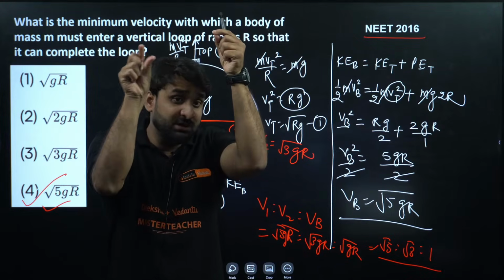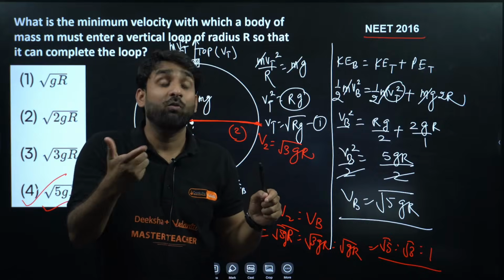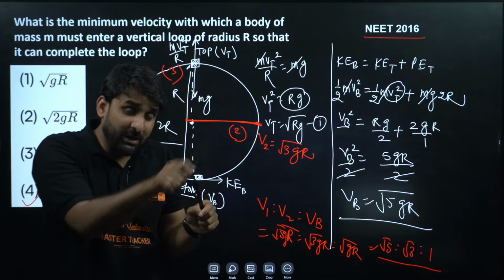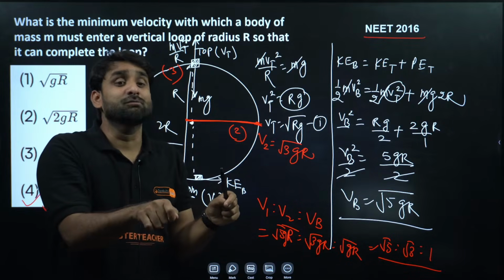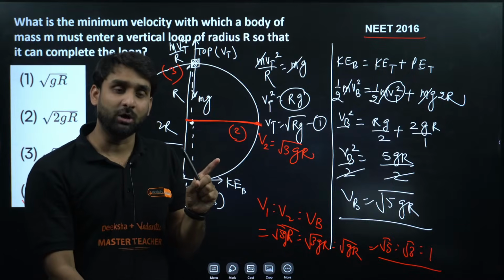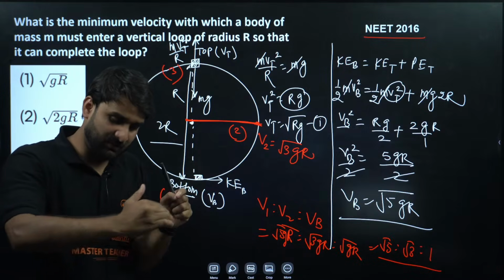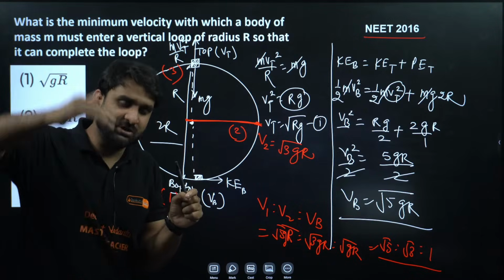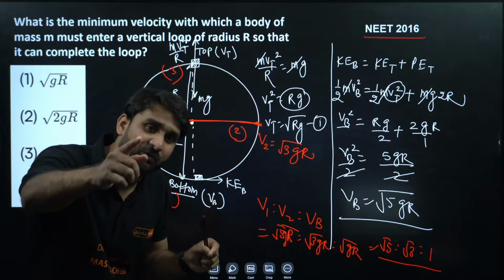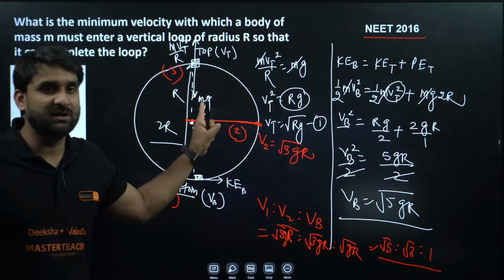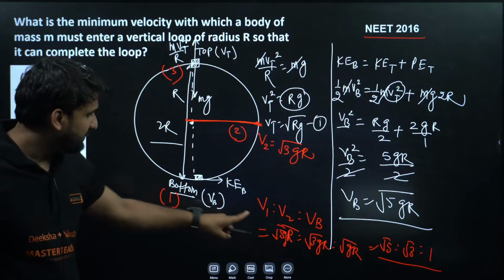At the top position the stone will be a bit more visible. Why? Because when a body goes in vertical circular motion, the speed is maximum at the bottom, and as the bob goes in the upward direction, the speed gradually decreases. That's why the speed at the top is under root gr only. The speed at the bottom is under root 5gr.